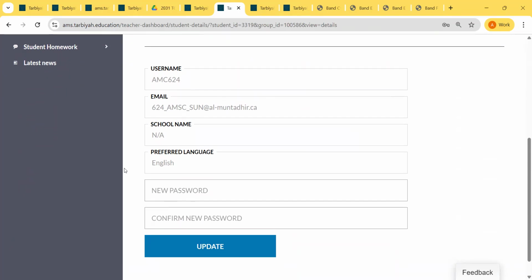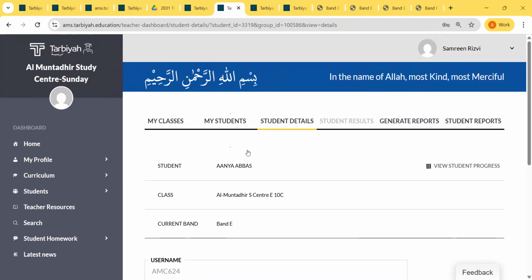Please let the students know that they shouldn't be resetting their passwords, because the first time when they log in to a grade, it does ask them to choose a password, but it should remain the same. They can ignore that message. We will go back.